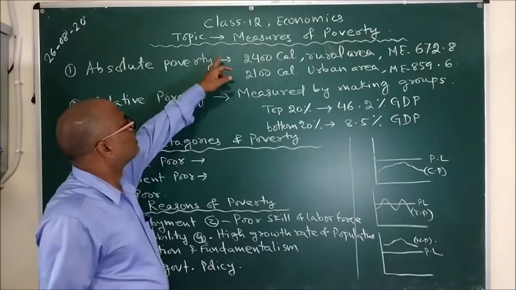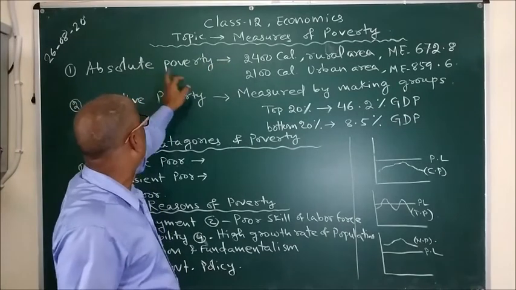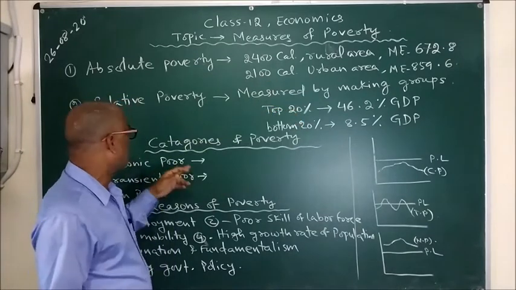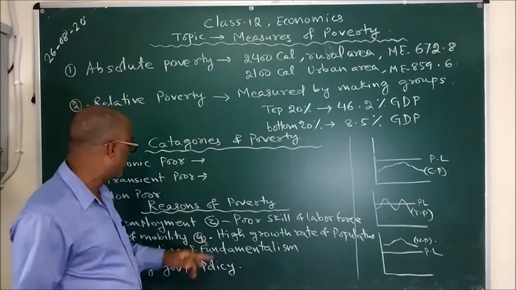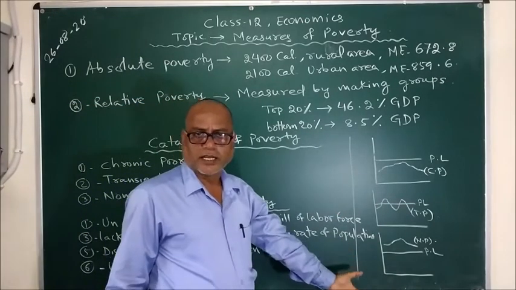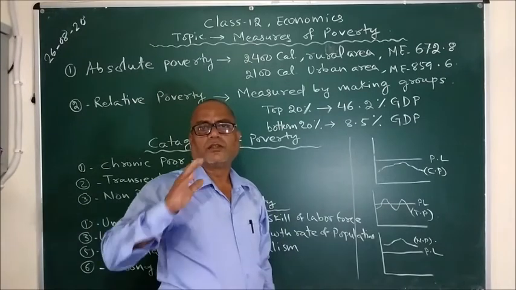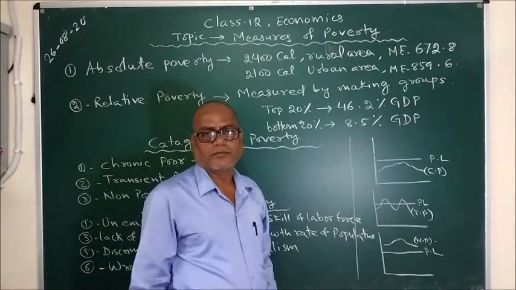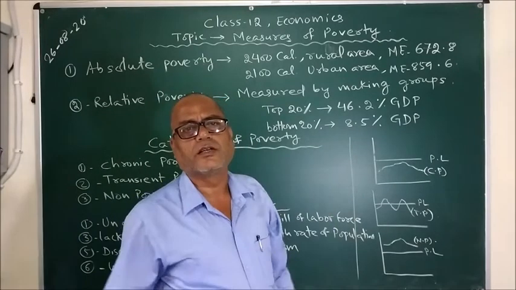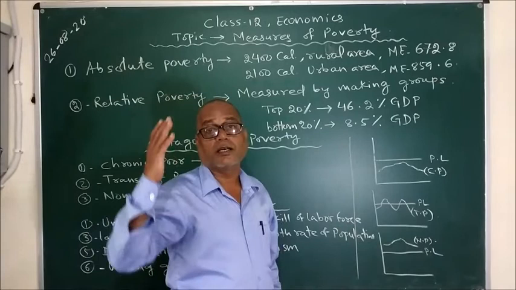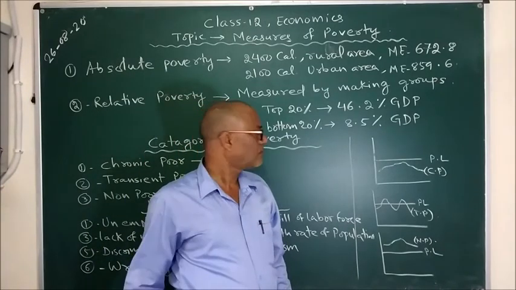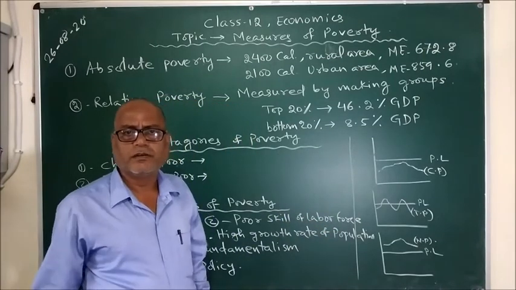So today we discussed the measures of poverty, that is absolute poverty and relative poverty, and we came across a number of data. Then we discussed categories of poverty, and at last the reasons of poverty, with the diagram along with the definition of a poverty line. What is the poverty line? It is nothing but the graphical representation of per capita income of an economy or of a nation. So this much for today.